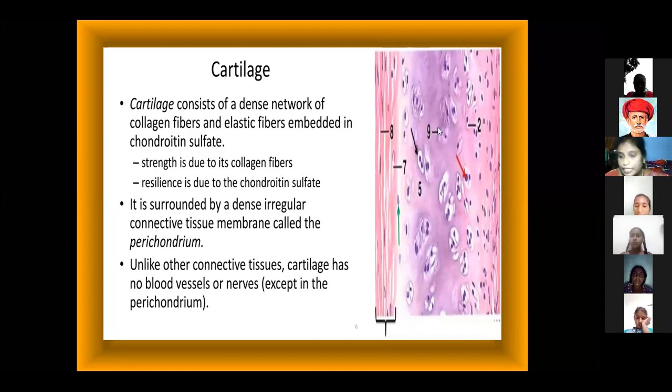See, ma'am, in this picture, the violet colored dots are inside the cartilage. This is also inside the form of the cartilage. Shall I move to the next slide?